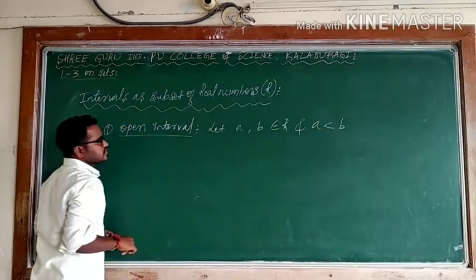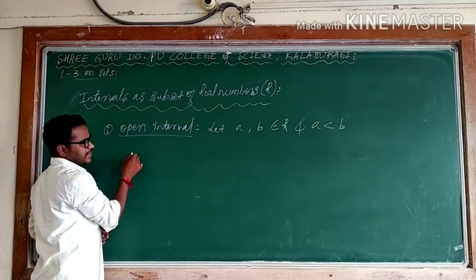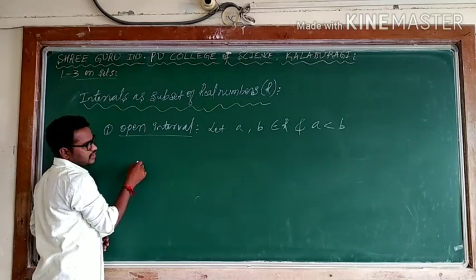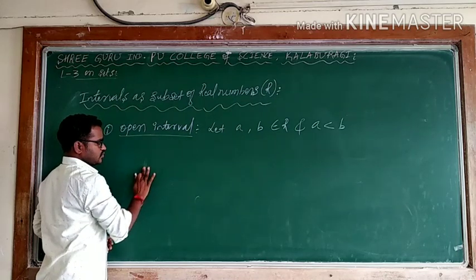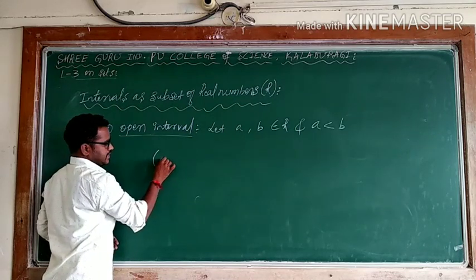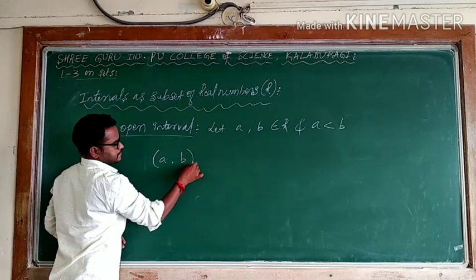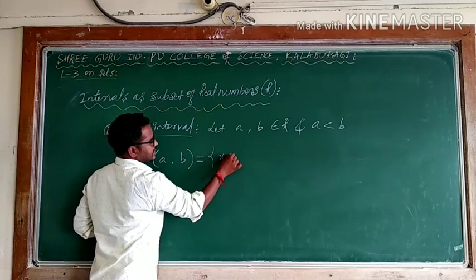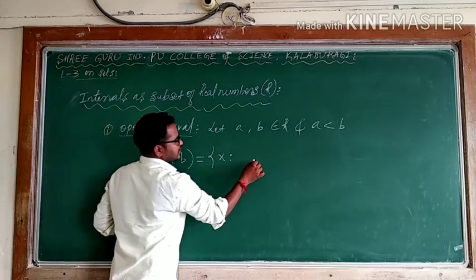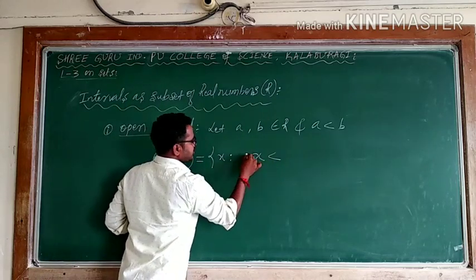This open interval is denoted using brackets (a, b), which is equal to the set of x such that x is a number lying in between a and b.